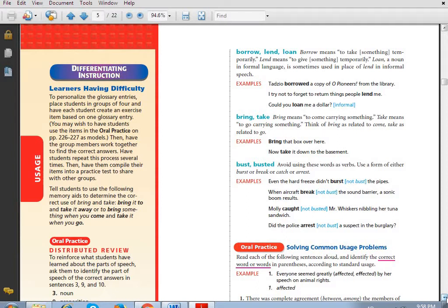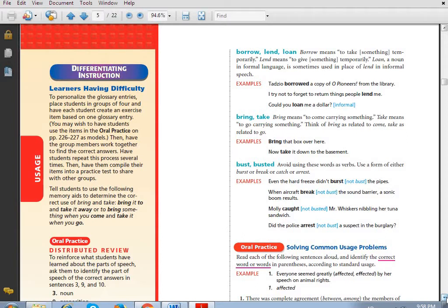Bust and busted. Take care of this word, guys, because it's a little bit confusing. Avoid using these words as verbs. Use a form of burst or break or catch or arrest. By the way, guys, this word has a lot of meanings. When you search for it in the dictionary, you will find a lot of meanings. So please avoid it just like ain't and use the original word.